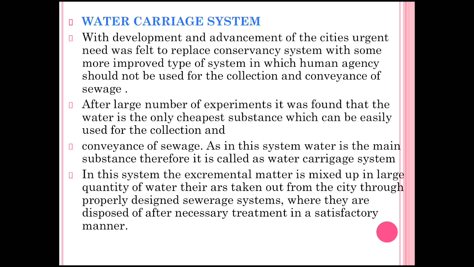In this system, excremental matter is mixed up in a large quantity of water. They are taken out from the city through properly designed sewage systems, where they are disposed of after necessary treatment in a satisfactory manner.